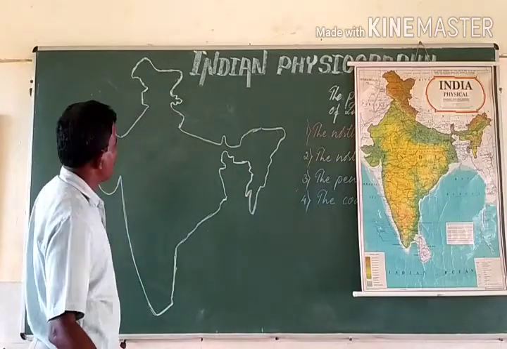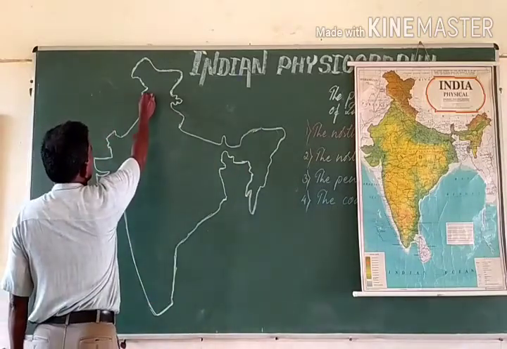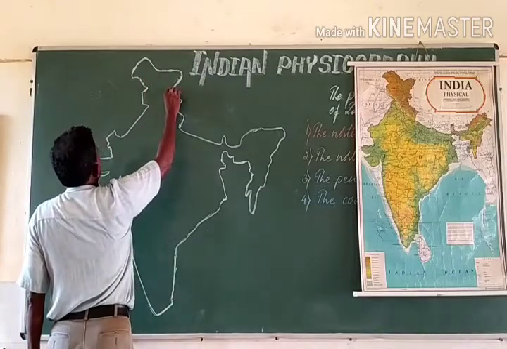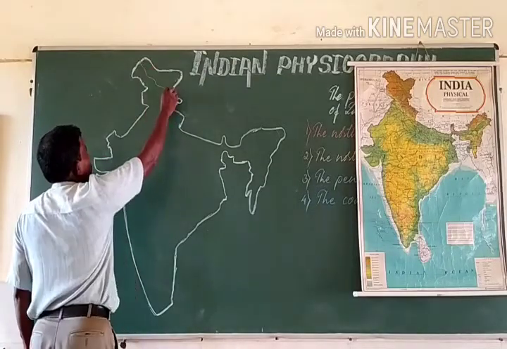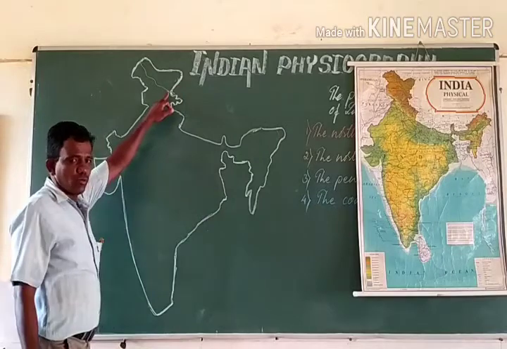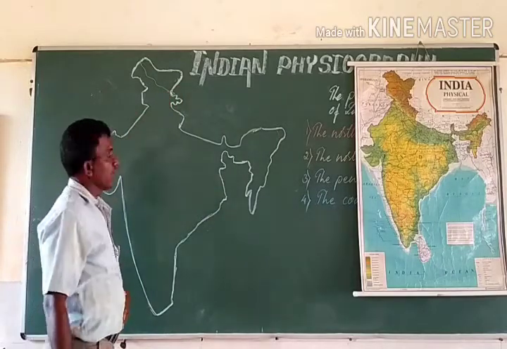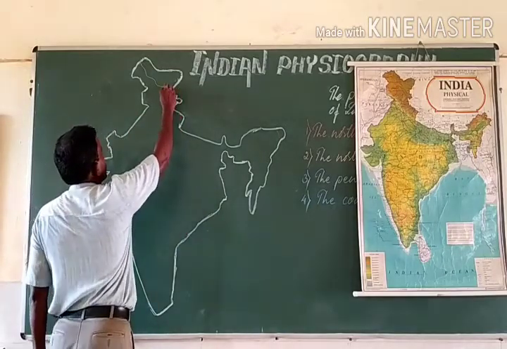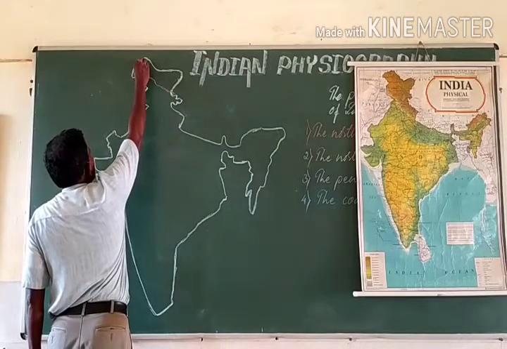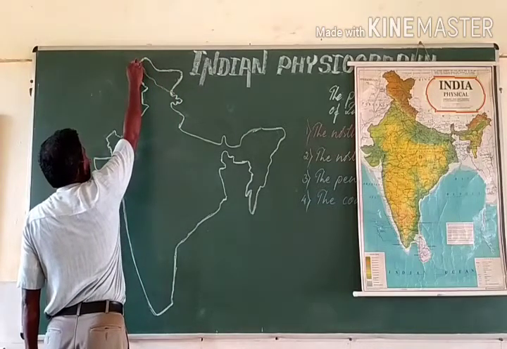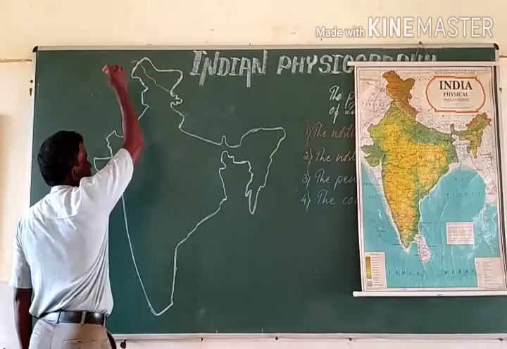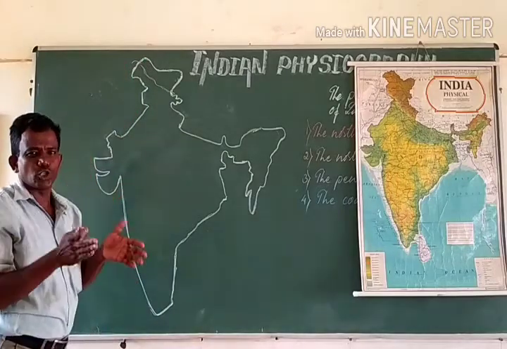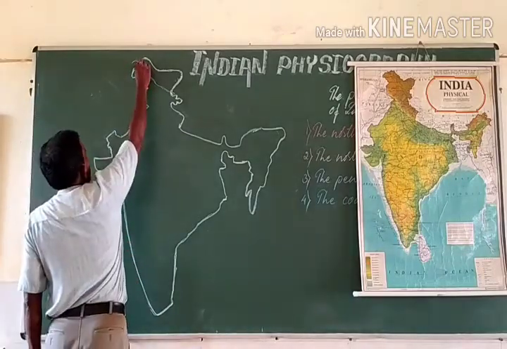The northern mountains have been stretched from the river Indus, which originates somewhere in the Kailash mountains in the Himalayan ranges, flows northwestwards, and enters Pakistan through a particular gorge, a narrow valley.